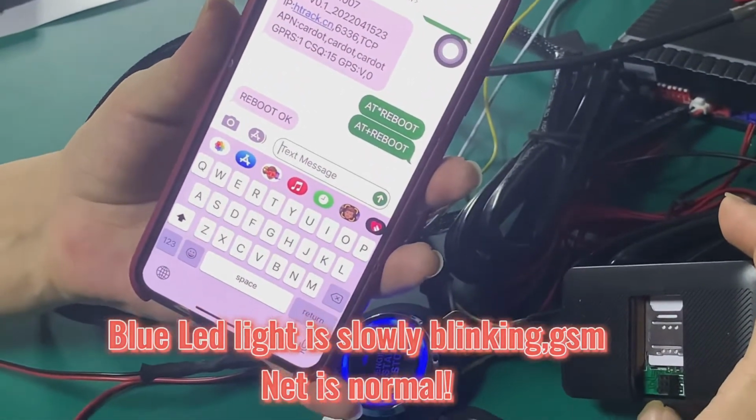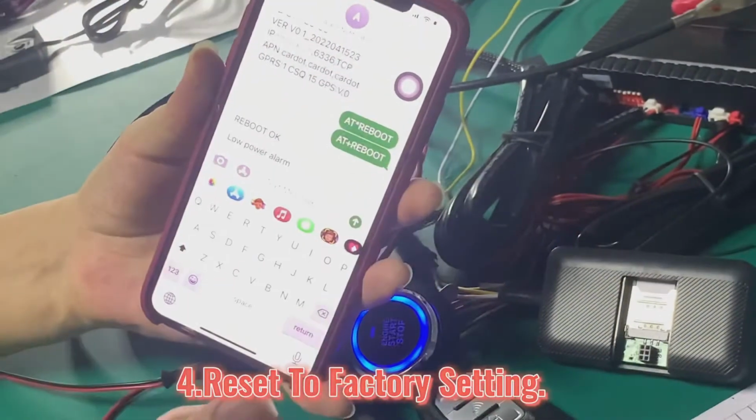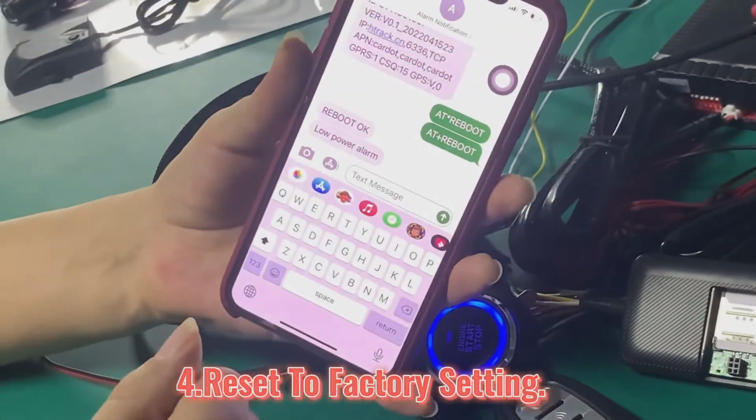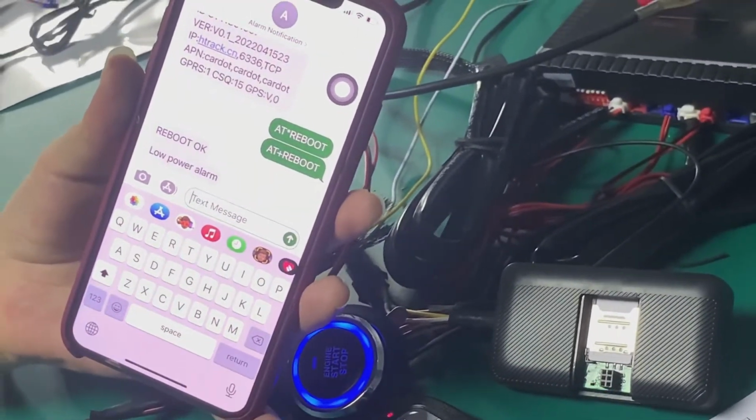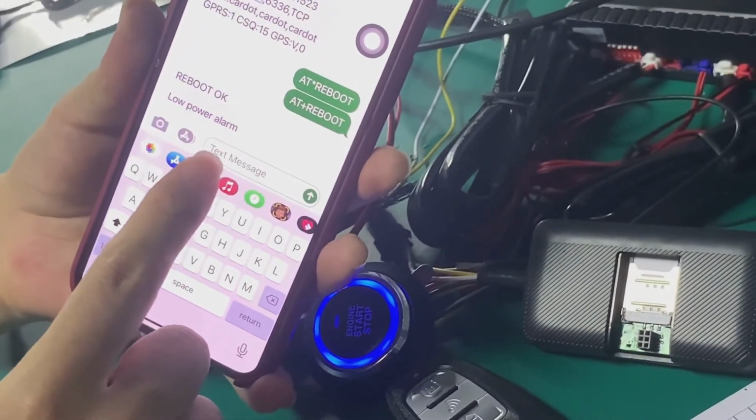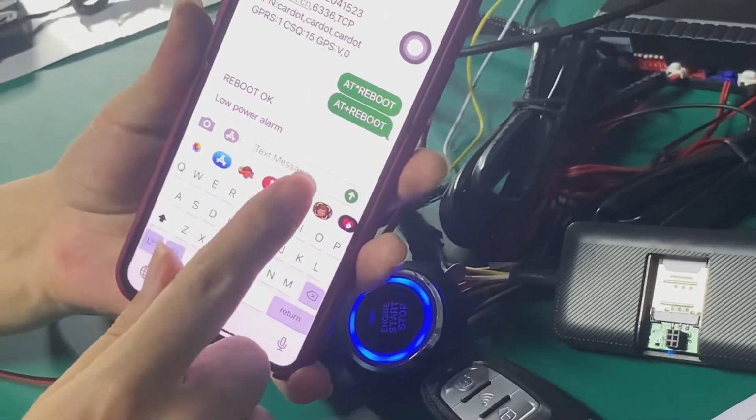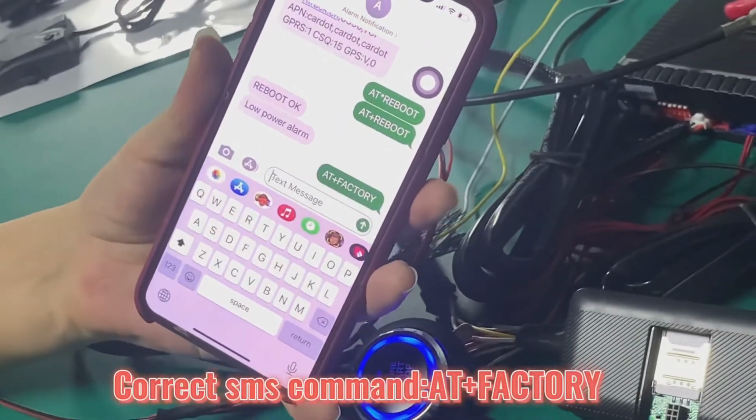It's normal. You have said everything. You don't need everything. You need to remove everything. You need blank information. You want to delete everything. Factory set. Okay.